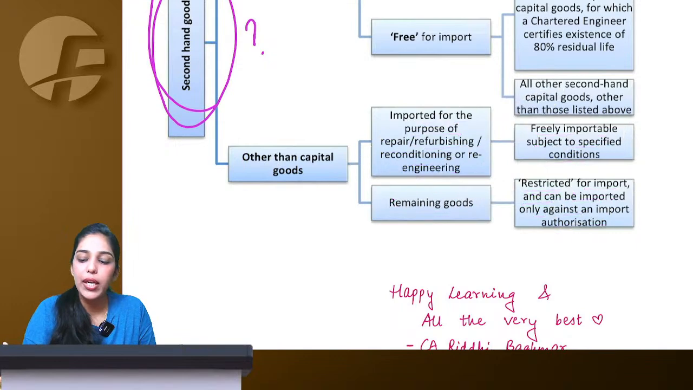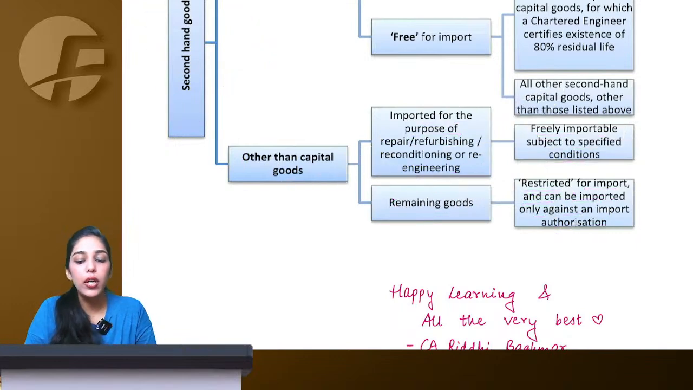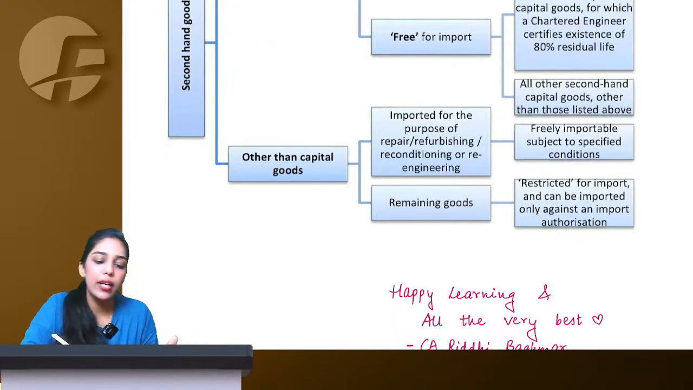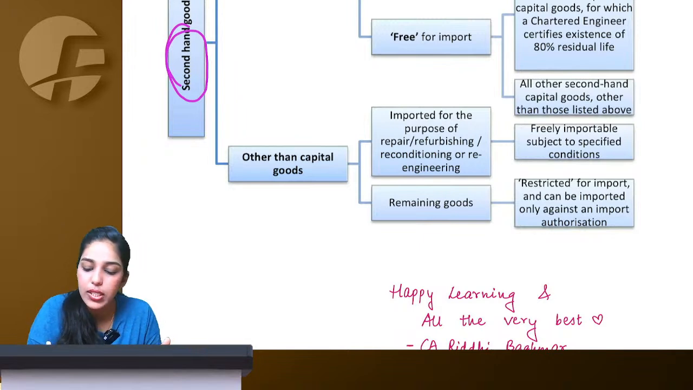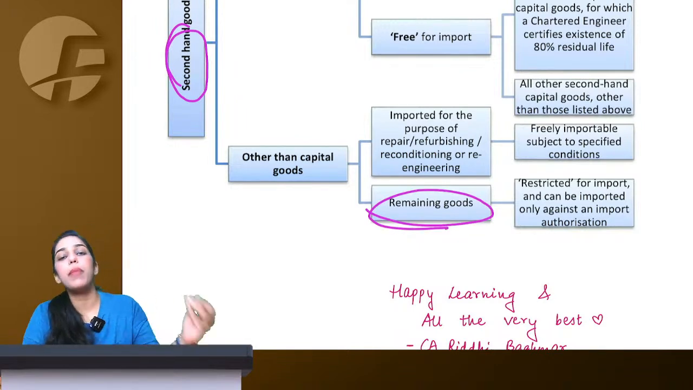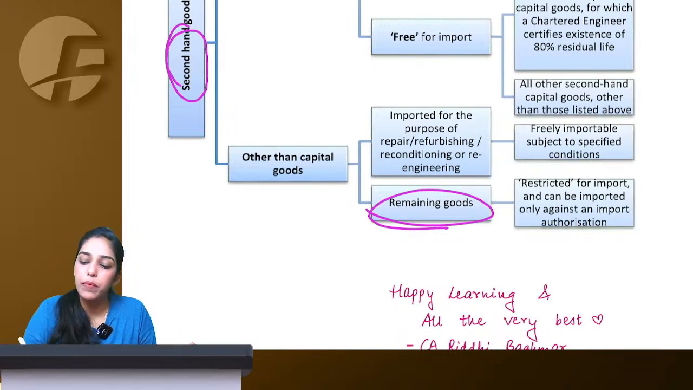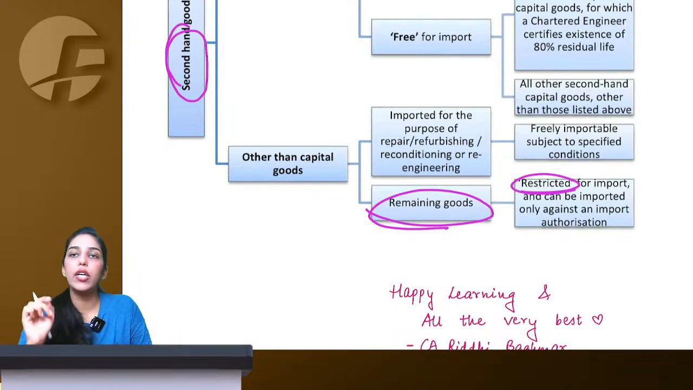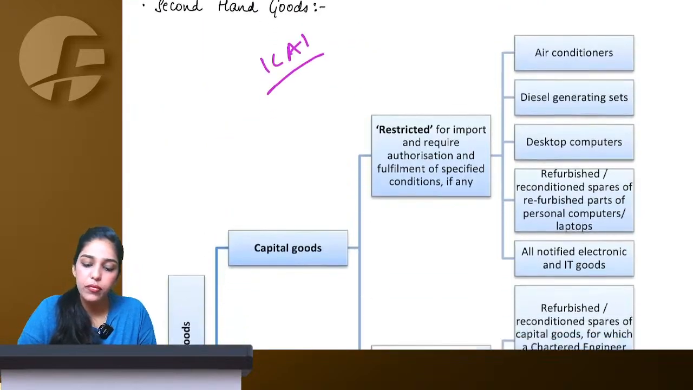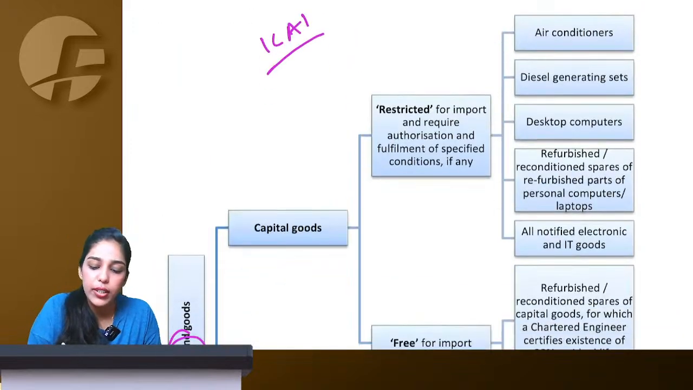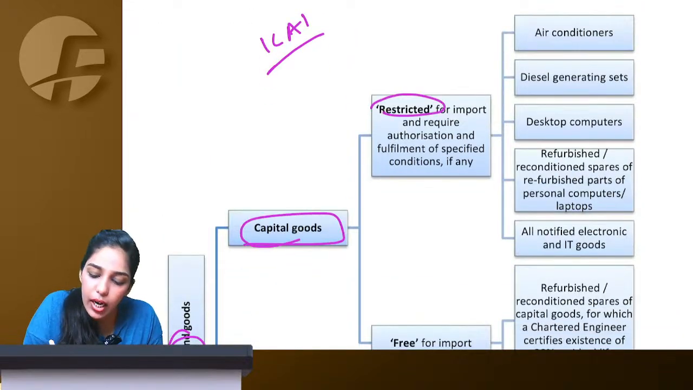Means if you want to import certain second hand goods which are not capital goods, and not even for repair purpose, for some other purpose you are importing them, then they are restricted. Means you need to get authorization, then you can import. Okay. And then for the capital goods, they are restricted.